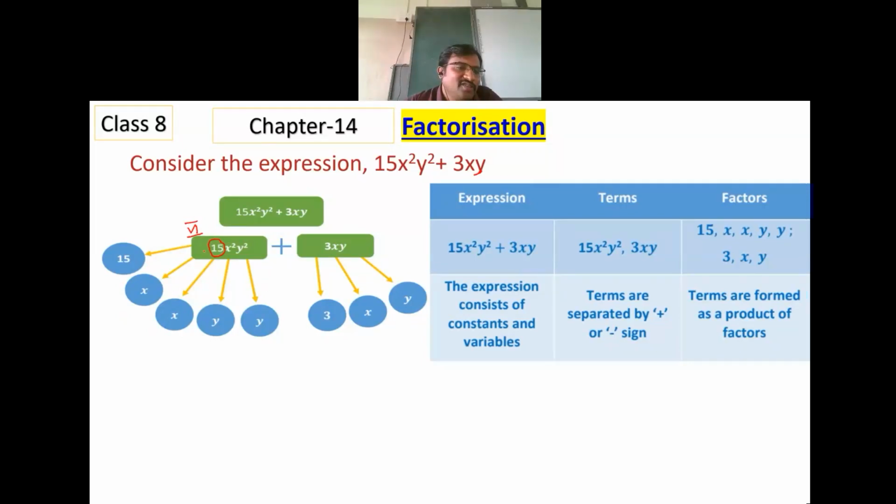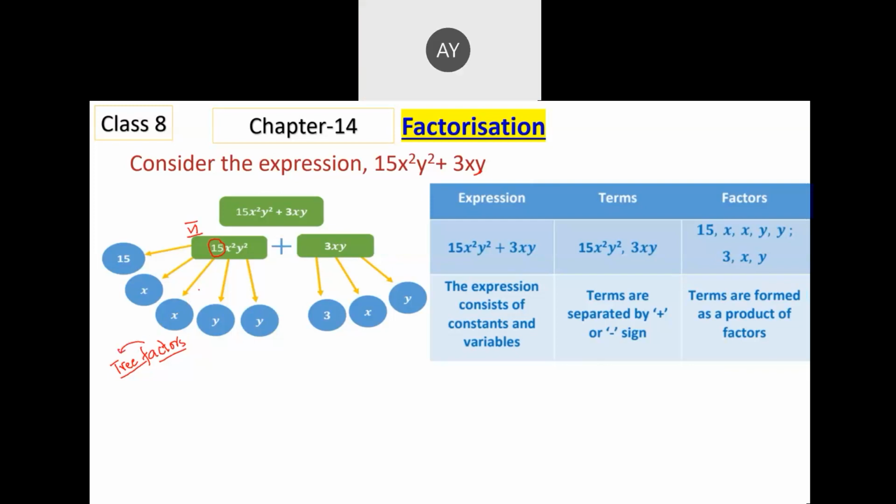Let me give a hint. Factors. It starts with T. Factor trees.